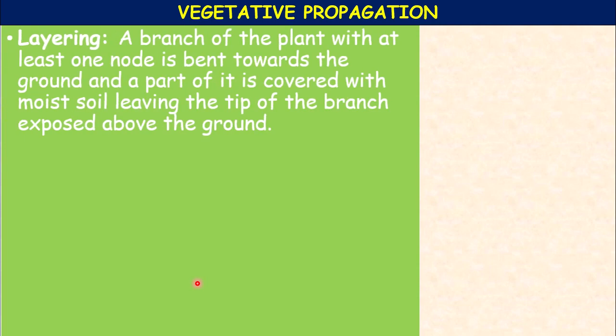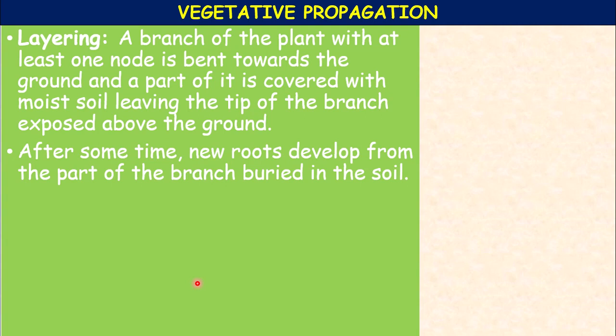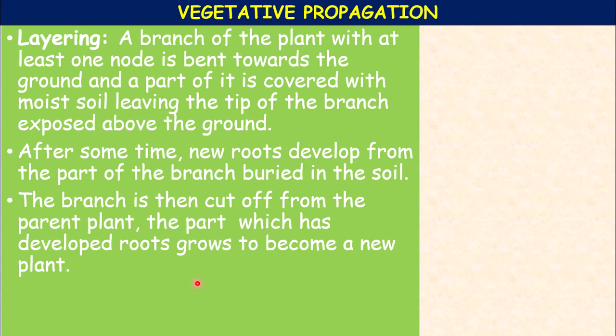Next, layering. A branch of a plant with at least one node is bent towards the ground and covered with moist soil, leaving the tip of the branch exposed above the ground. This is called layering. After some time, new roots develop from the branch buried in the soil. After production of roots, the branch is cut off from the parent plant, and the part which has developed roots grows to become a new plant.